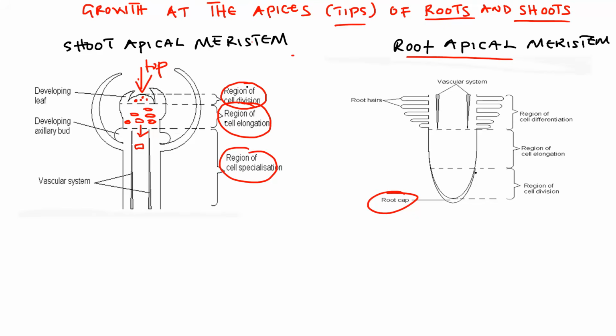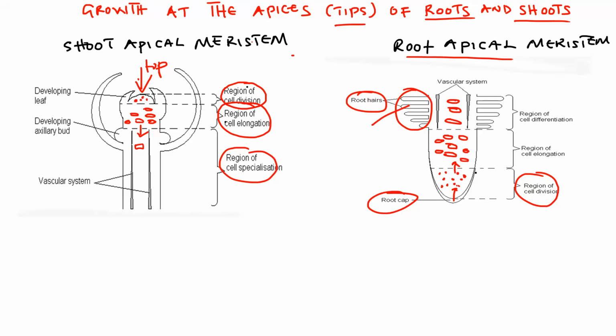Now, after this part, this is the region of cell division. Here cells are dividing, increasing in number. Then they move to the second region where they attain vacuoles, absorb a lot of water, and elongate, and that is what we call cell elongation or vacuolation. Then from cell vacuolation, right on top, they specialize. That is where you find specialized cells. Some of the specialized cells that we find are the root hair cells, as you can see here. I've seen one of the questions where this part is labeled. What is that part?